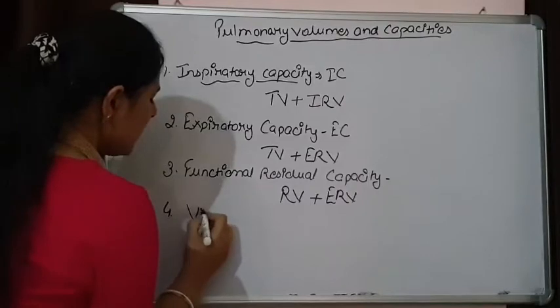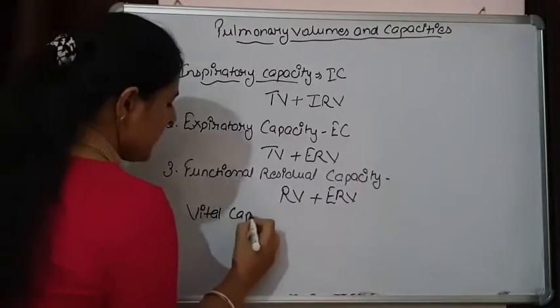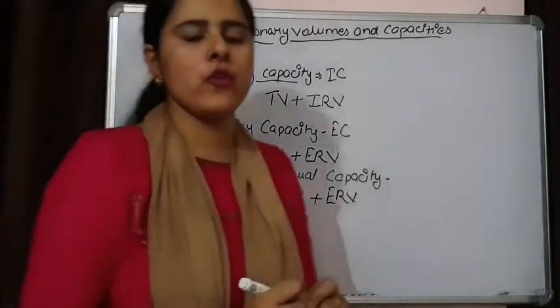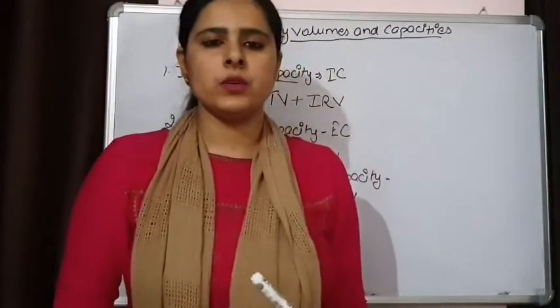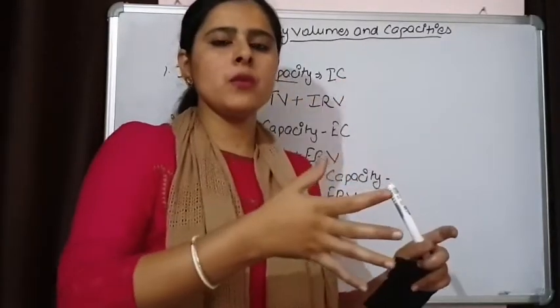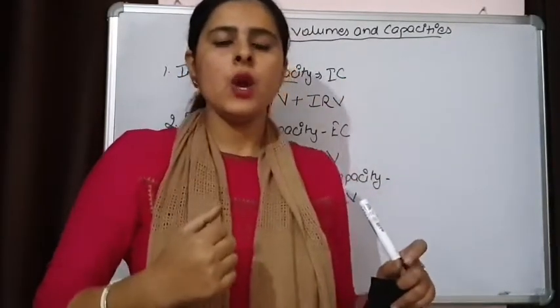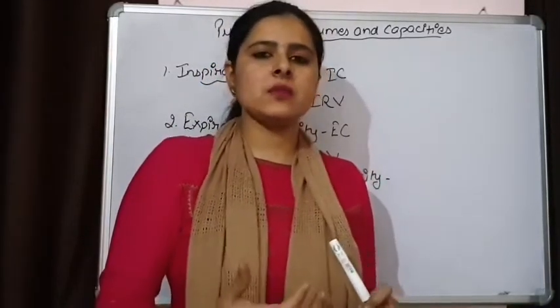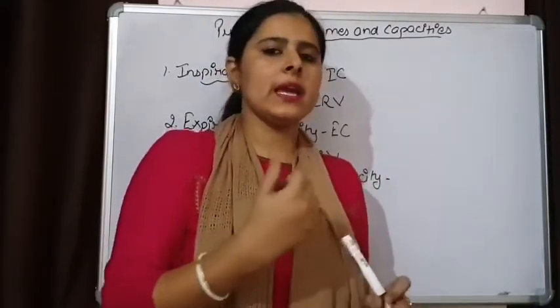Then comes the vital capacity of the lungs. Vital capacity is once we have forcefully exhaled. After a forceful exhalation, what is the maximum amount of air which we can inhale, or after a forceful inhalation, what is the maximum amount of air which we can exhale out?